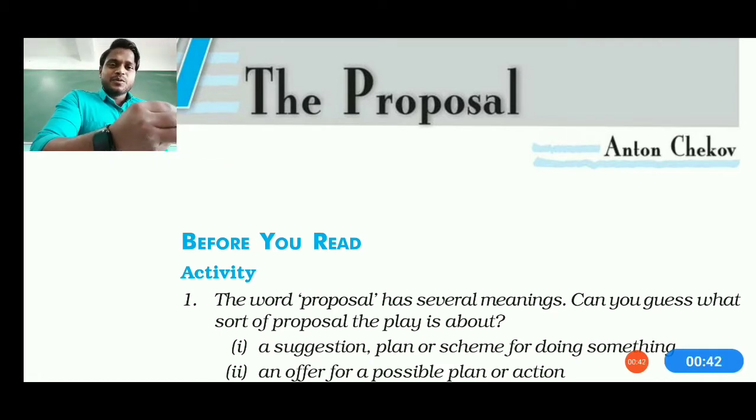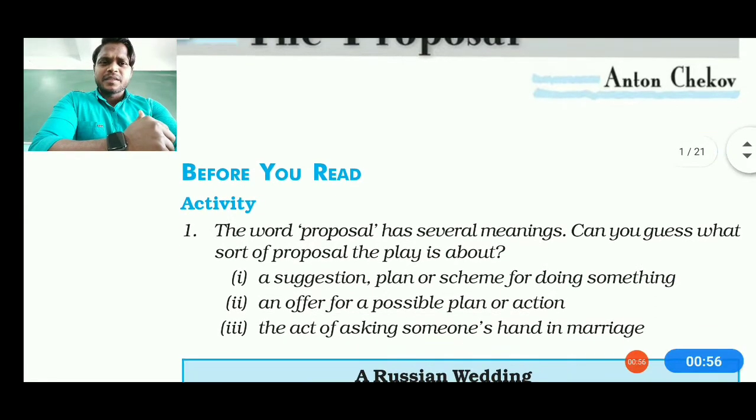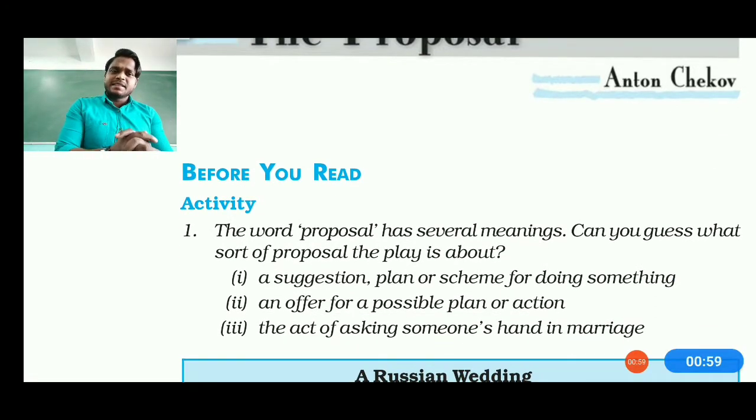As we know, the word proposal has several meanings. Now you can guess. It can be a suggestion, a plan, a scheme for doing something, an offer. It can also be the act of asking for someone's hand in marriage. When you put your proposal in front of your boss to clear your project, or in front of dad to ask for his permission, there are lots of kinds of proposals. But here the lesson deals with a marriage ceremony and how it becomes a battle ceremony. That's what we are going to learn in this lesson.